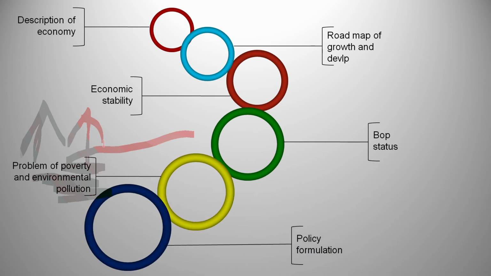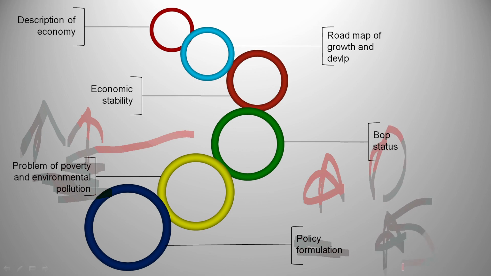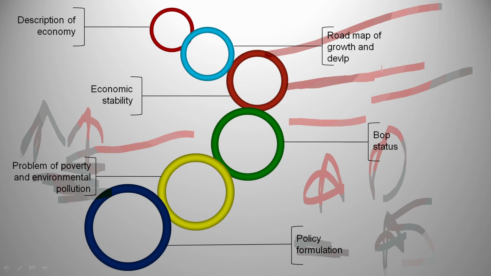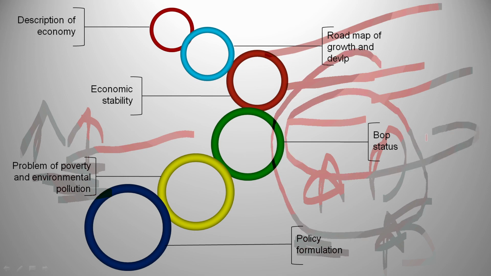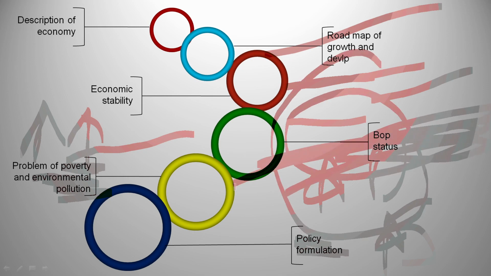And last but not the least, we're going to learn how to form policies through macroeconomics, because aggregates like aggregate demand and aggregate supply are so useful for forming any economic policy. It's formed on the basis of how much is the demand, how much is the supply, what is the national income, and what is the expenditure of the economy. We get to know all of this through macroeconomics, and through that we are going to form policies.